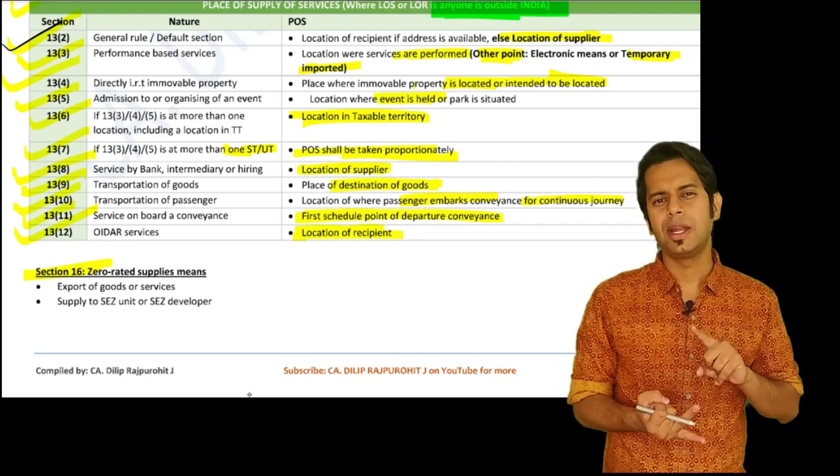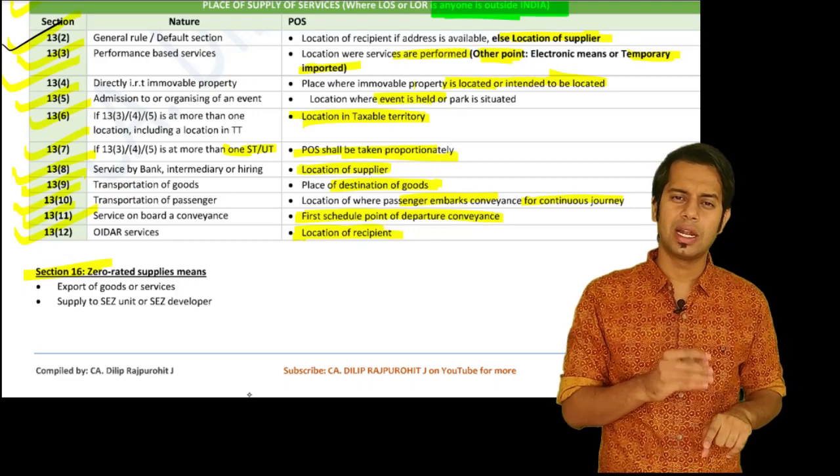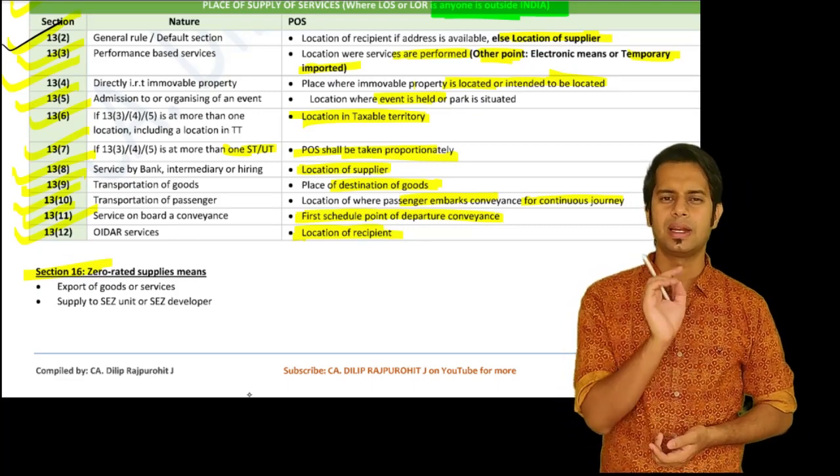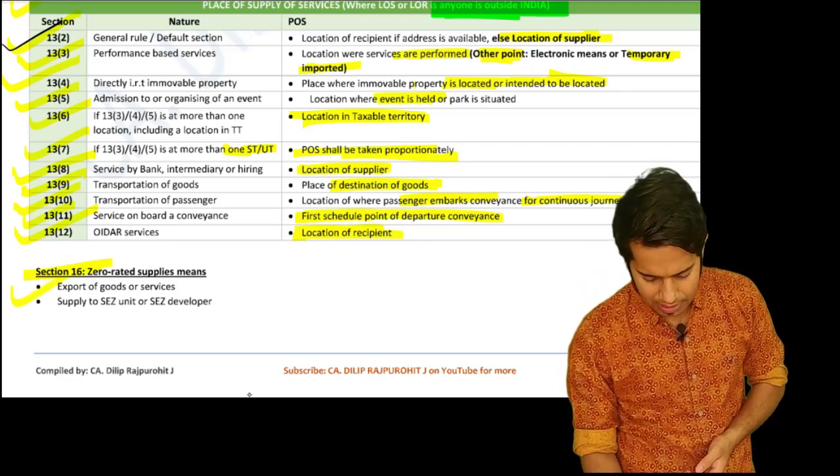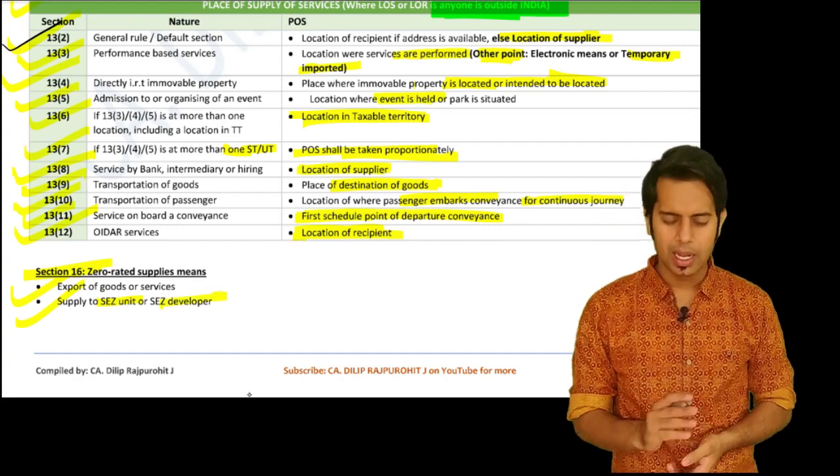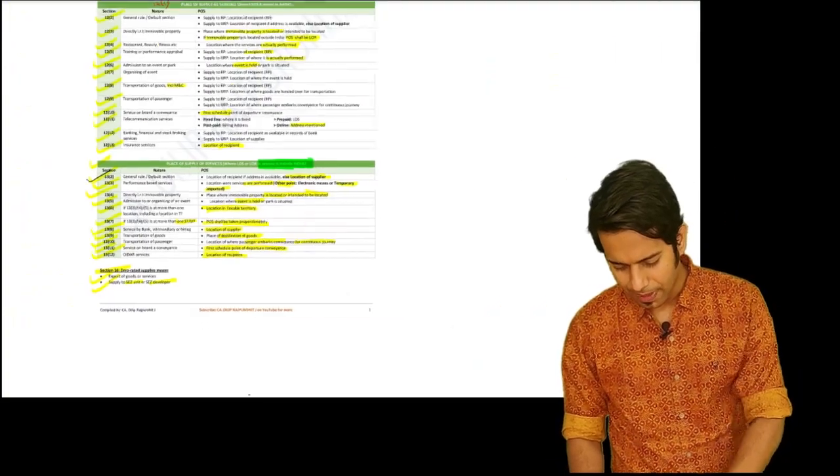Then whenever a supply is made to an SEZ unit or SEZ location, that is also called zero rated supply. SEZ unit or SEZ developer, that is also called zero rated supply.